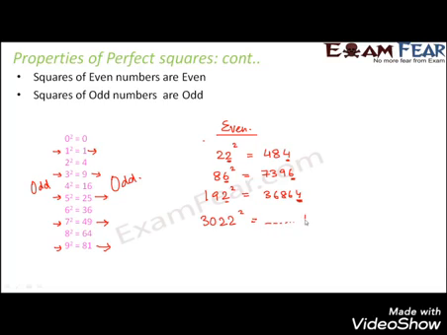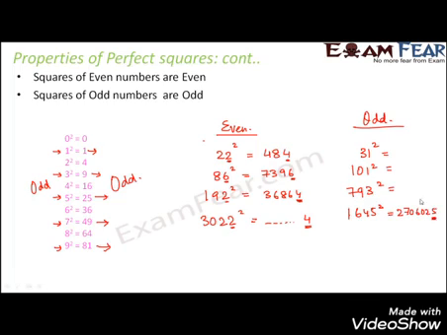So here also, whatever the result may be, at the end you will have a 4, because it is 2 here. So 2 square is 4. Similarly, if you look at some odd numbers, let's say 31 square or 101 square or 793 square or 1645 square, 1645 square would give you 2706025. So you have a 5 at the end, which is odd.